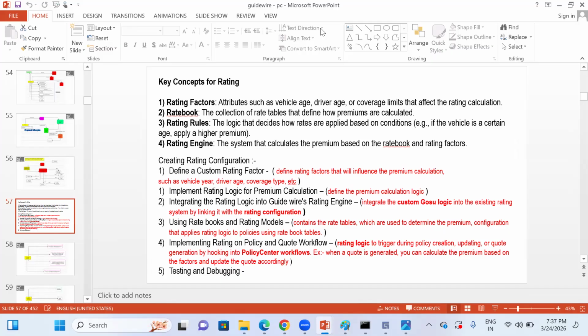This is what we call rating factors. If you want to calculate a rate for a particular submission, we must know about the rating factors. Rating factors determine how the rate should be calculated, and it depends on multiple reasons.